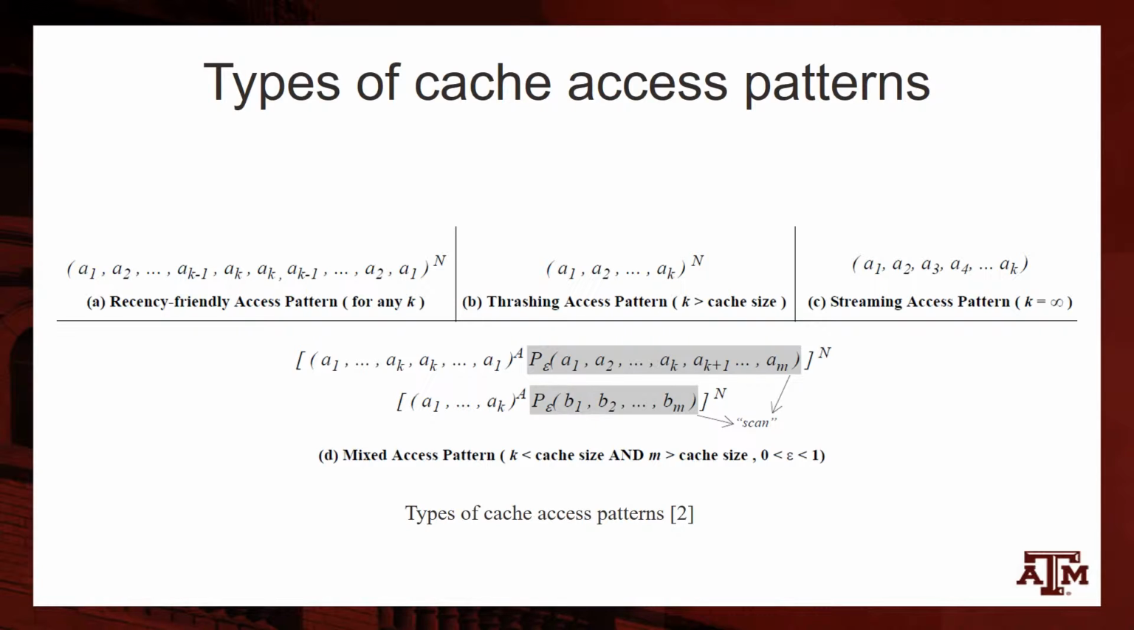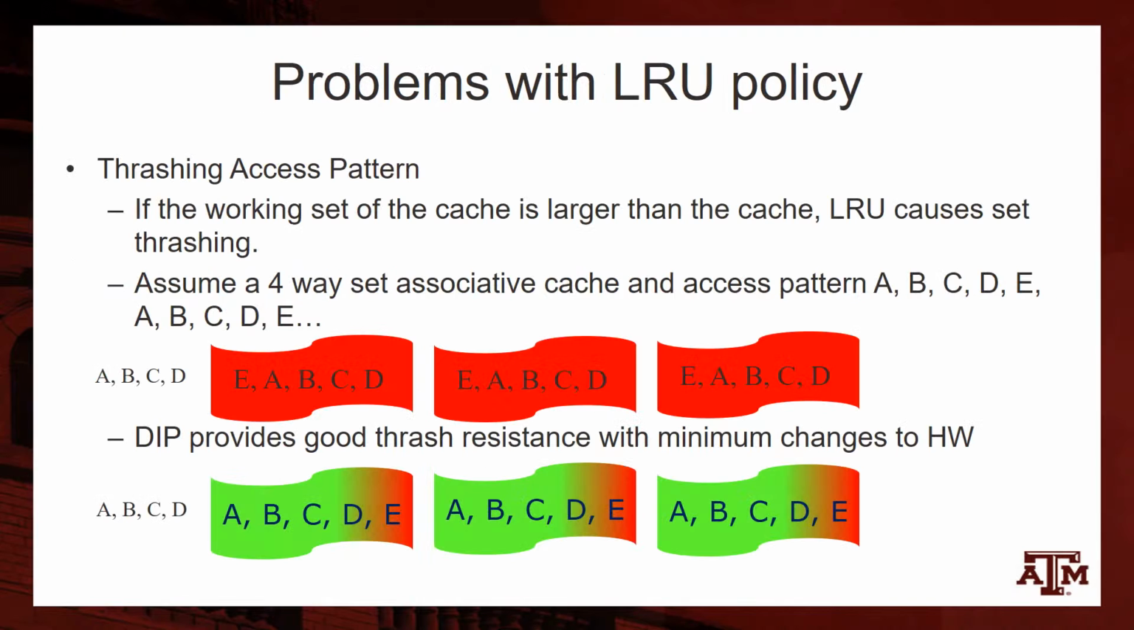These are the patterns for which the working set of the program is greater than the size of the cache. The third access pattern is a scanning access pattern. This is characterized by absolutely no temporal locality, which means that there is no replacement policy which performs well. The most common access pattern is a mixed access pattern, which is a mix of two or more of the above mentioned access patterns. Let us now speak about the problems with LRU.